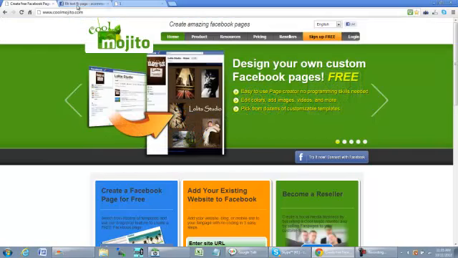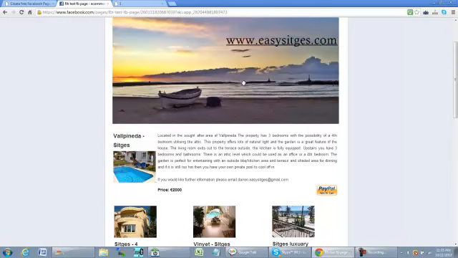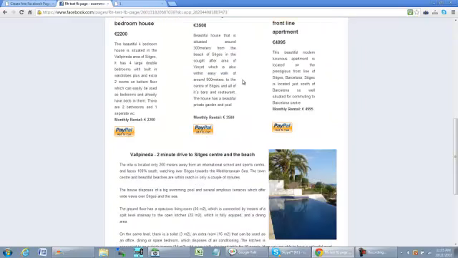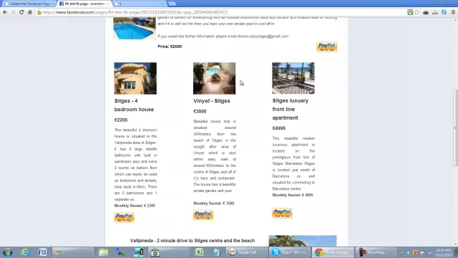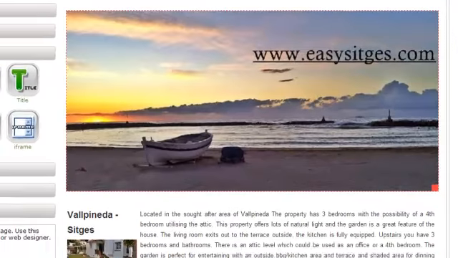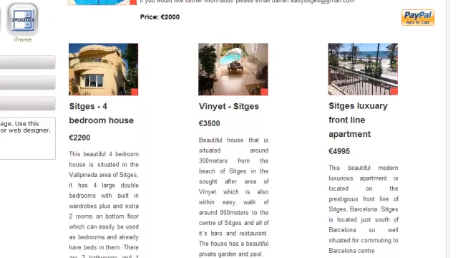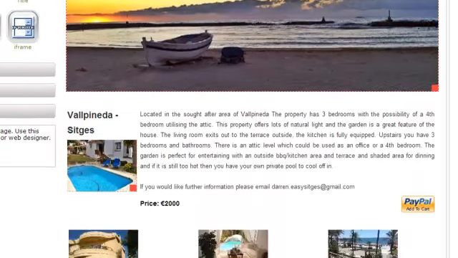I'm going to illustrate using the page from Easy CJS. And these guys, they're a real estate luxury rental company right outside Barcelona, Spain. But we kind of thought it would be a cool illustration to show you that whether it's t-shirts or laptops or books or diet pills or sunglasses, it doesn't really matter what you want to sell. If you're a service company that wants to sell consulting services, legal services, you can really easily sell these things directly on Facebook using Cool Mojito.